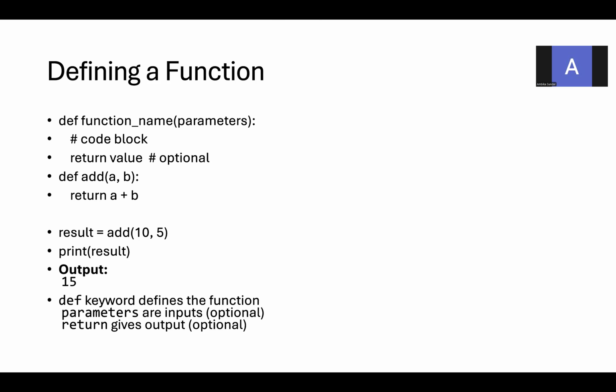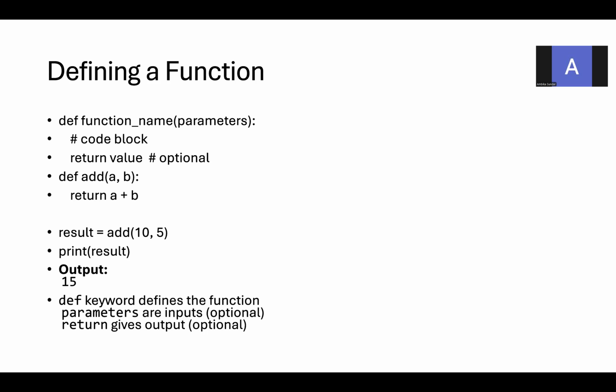result = add(10, 5). Now I'm returning some value in the function. By returning this value, I cannot see the output. I should have some variable in the function call to catch this result so that I can print the result. That is why I have created the variable result equal to add of 10 comma 5. You are going to call the function with the values so that these values will be passed to a comma b, and it is going to return 10 plus 5, which is 15.